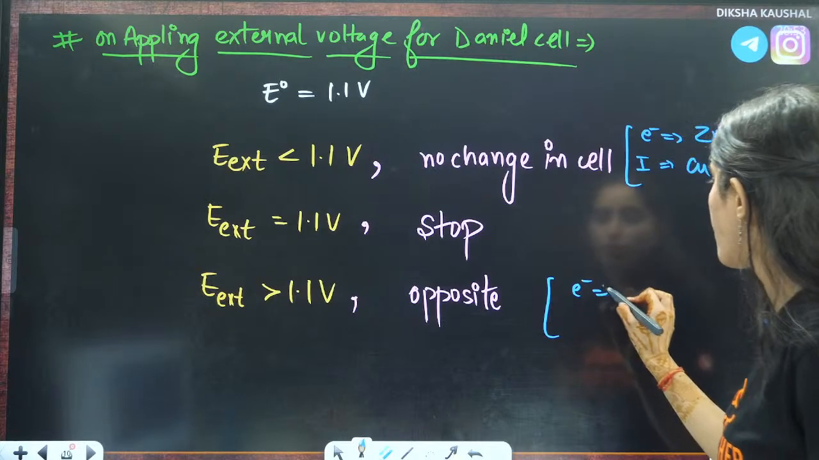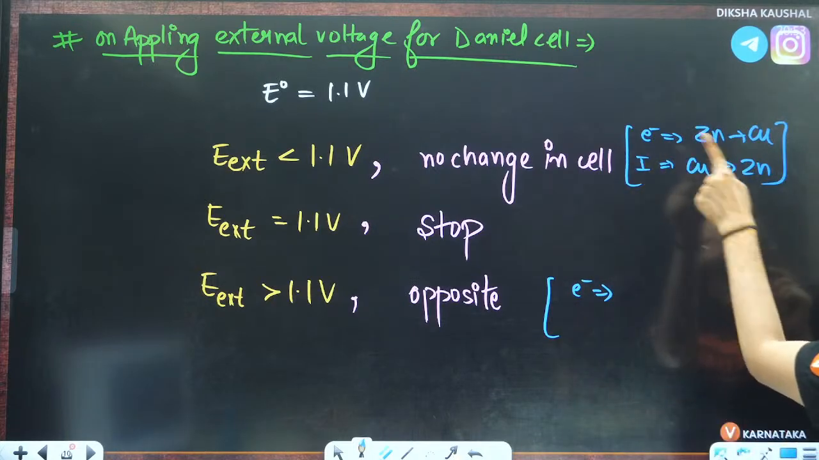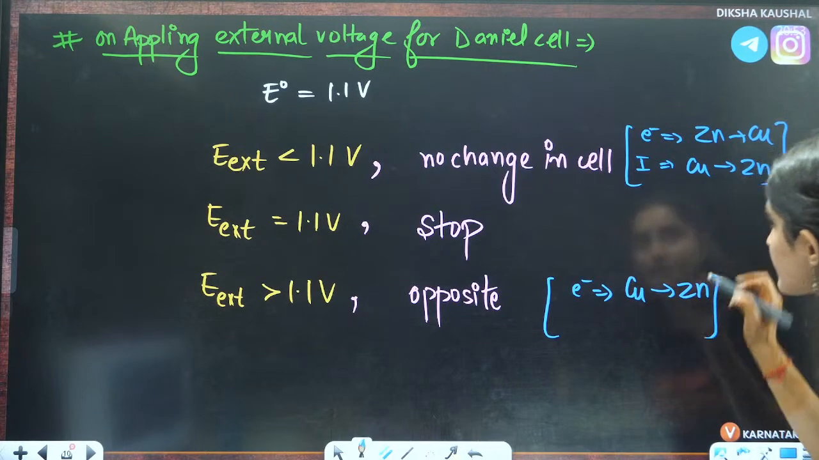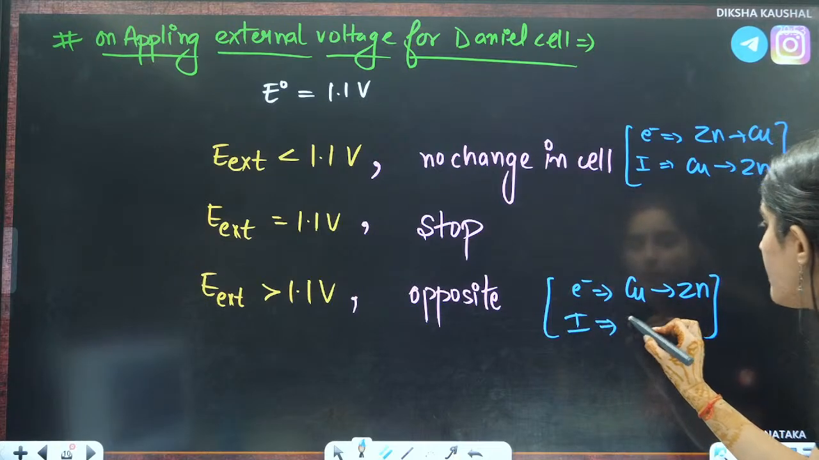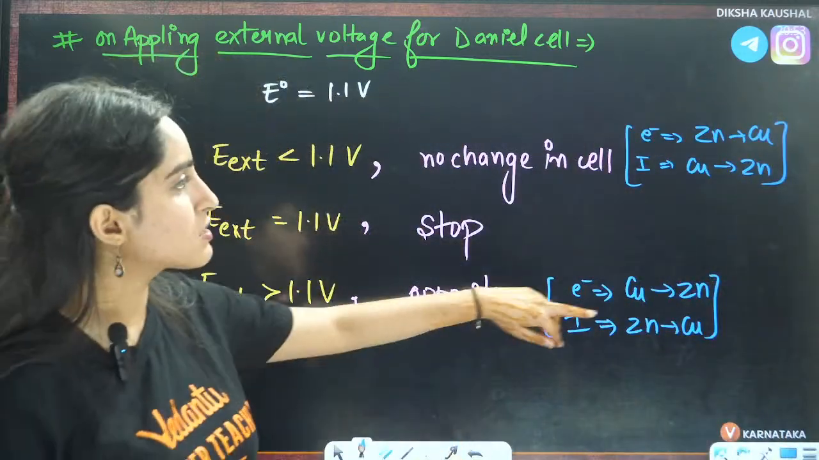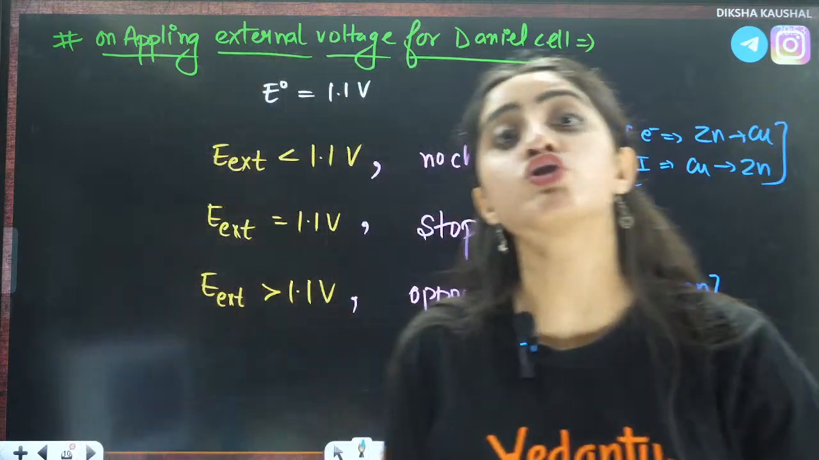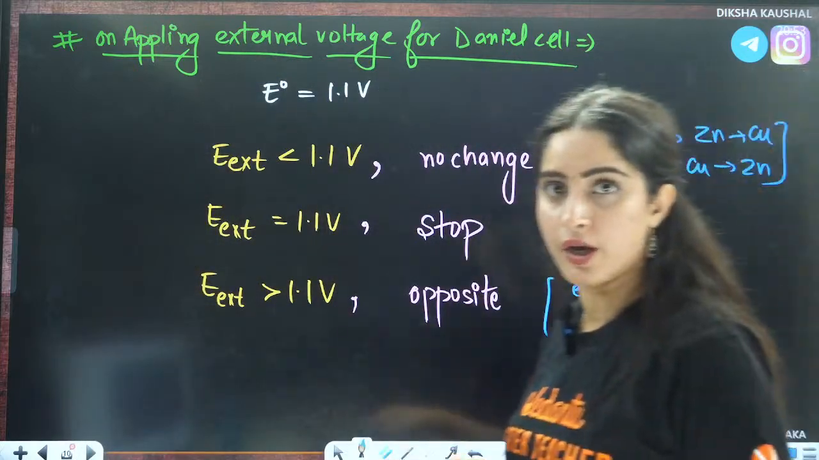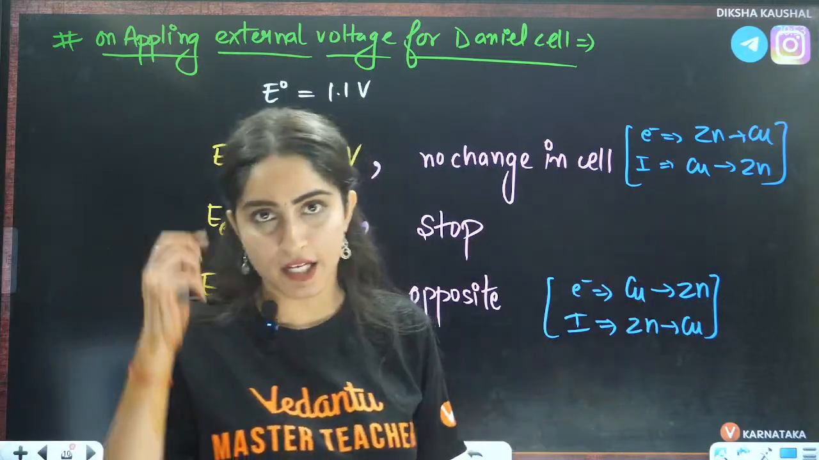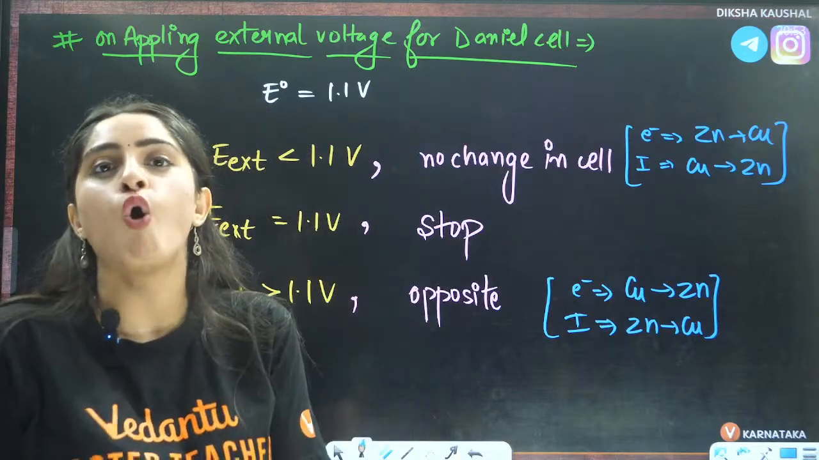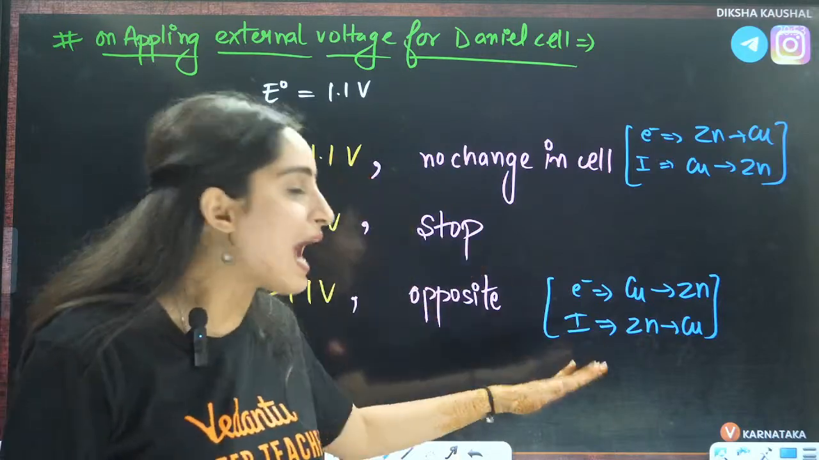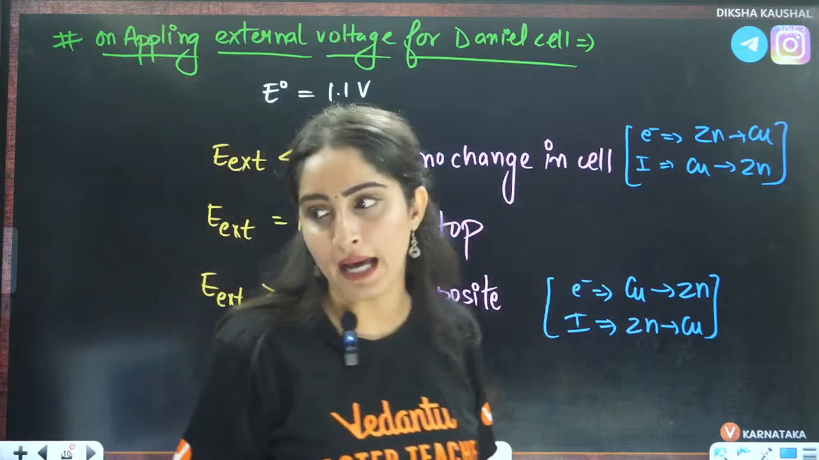Here we have electrons will move in the opposite direction. Earlier electrons were moving from zinc to copper. Now the electrons will move from copper to zinc, right? Here the current will move from zinc to copper. So that means things are going to be opposite here. Things are going to change here. Earlier the current was going in this direction, copper to zinc. Now the current will go in the opposite direction. So if your convincing power is more, if the external potential is more than the potential of this Daniell cell, in that case, it will behave in the opposite manner, right?